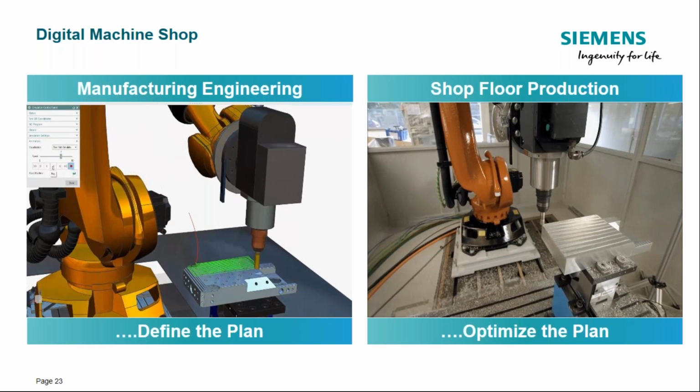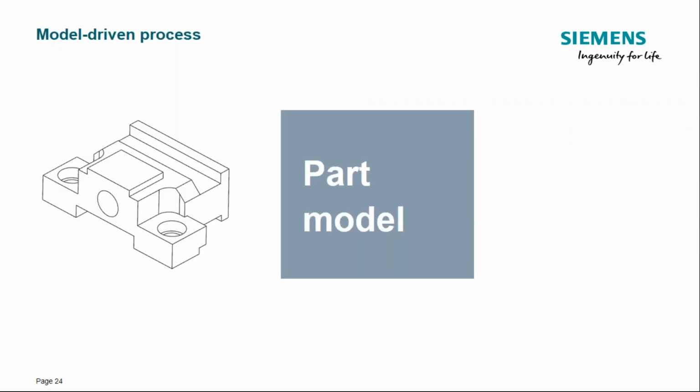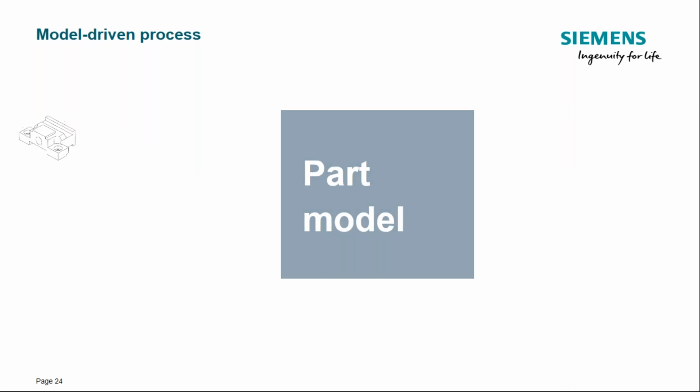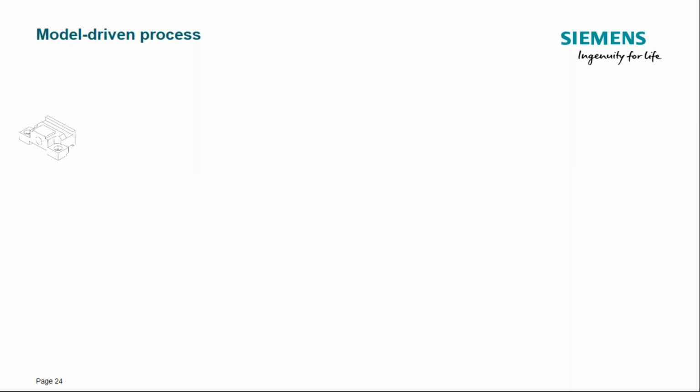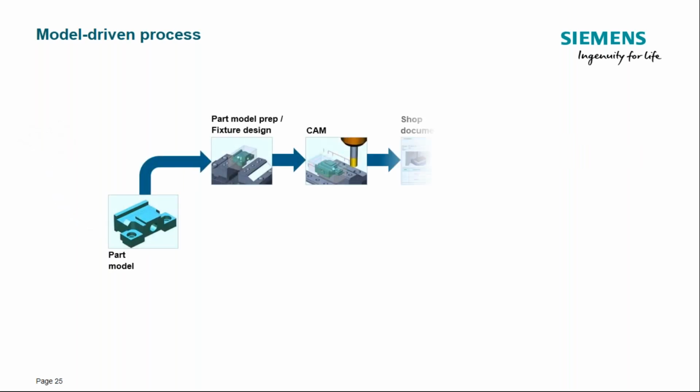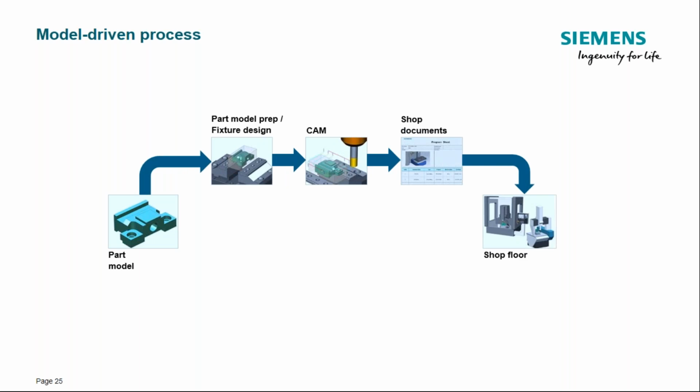So let's see what the story looks like. Assume you're done with the ideation of the product, both from a design and verification and validation standpoint using NX SimCenter. You are now left with a 3D solid model of the product that you want to manufacture. So let's see from that part how the entire manufacturing process can be driven by NX. You want to work in the same software system where you design the 3D part model and define the entire setup, including the fixture, so that we have one consistent environment. By using the same model definition, you can take the data into the CAM module for programming to create and validate G-code to drive the machine tool.